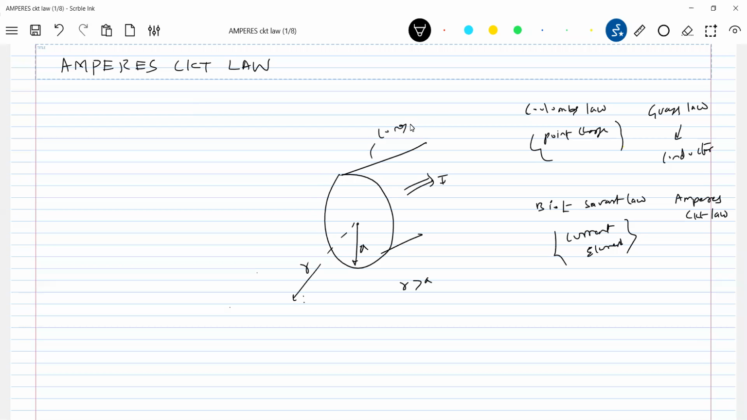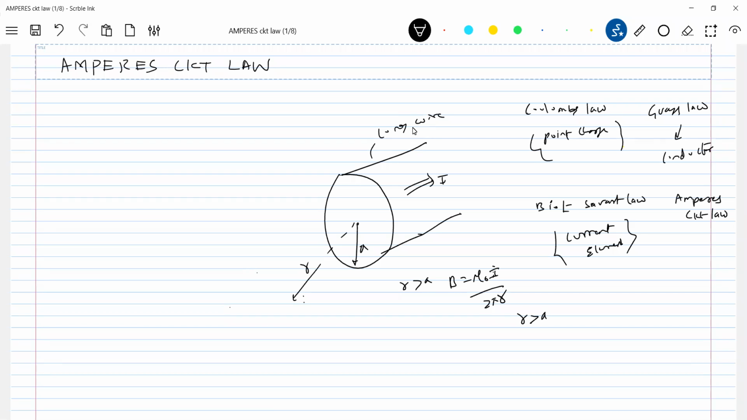And this is a long wire. What is the formula? B equal to mu naught I by 2 pi R. What about the field inside? Will there be any field? That is the question that will arise. Yes, there will be a field inside also. So how can we determine that field inside? The Biot-Savart law will not help us, because the strict condition is R must be greater than A. Even equal to A we can't do.